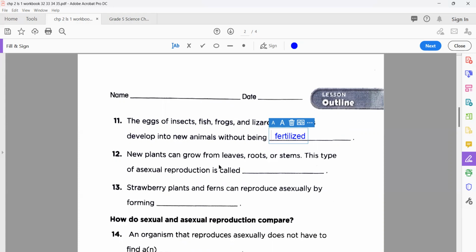But here, maybe a little bit interesting for you. New plants can grow from leaves, roots, or stems. This process is asexual. Yes, that is asexual. And seeds form during sexual reproduction. What do we call this type of reproduction? Vegetative. Very good. Well done. Vegetative propagation. Excellent.